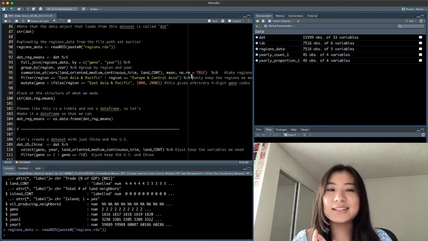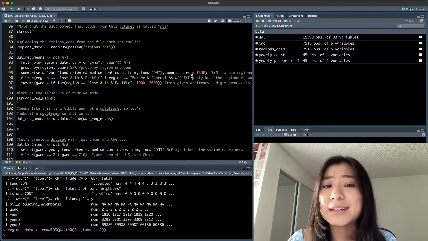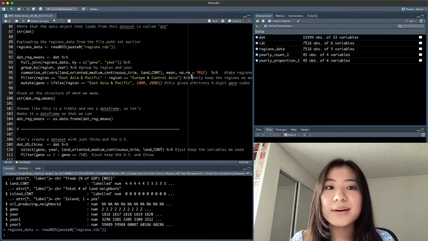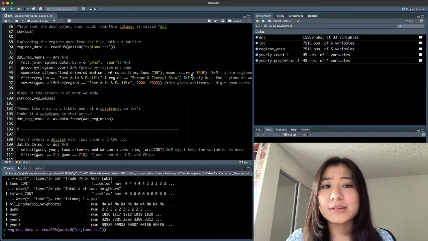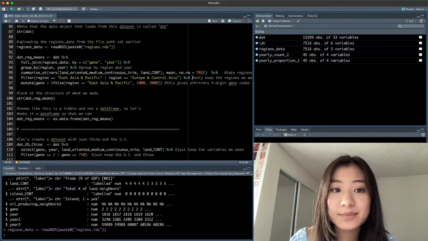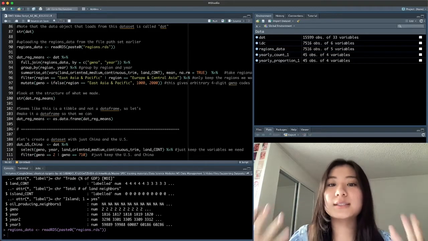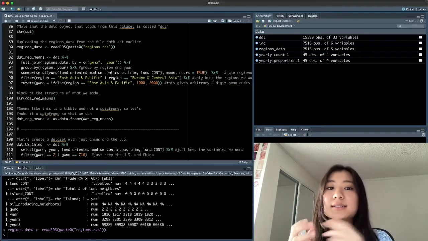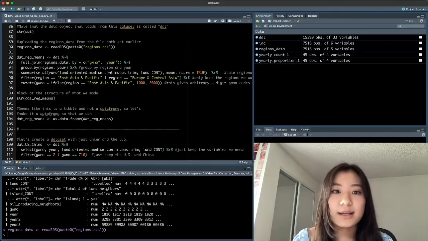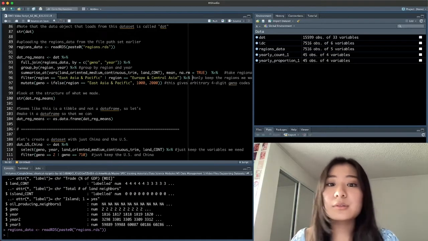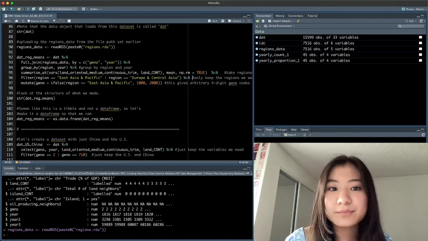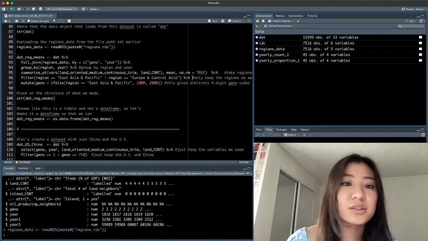Now at this point, I have two problems. The first one is I'm going to need GWNO and year variables to merge by, but I don't have GWNO in this collapsed dataset anymore. And the second problem is I need my new region year data object to be classified as a data frame. Right now, this dataset is in a tibble, and it's not a data frame. So I need to deal with these issues.